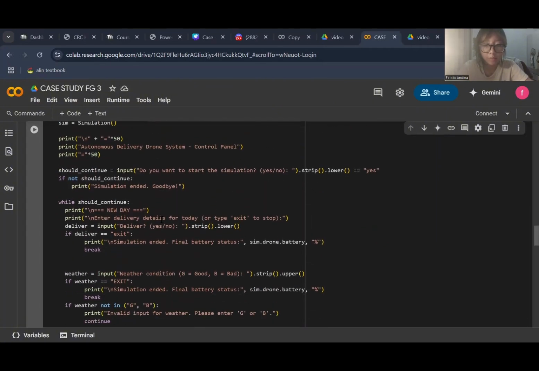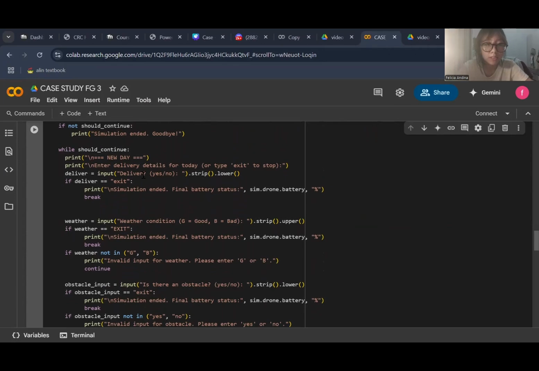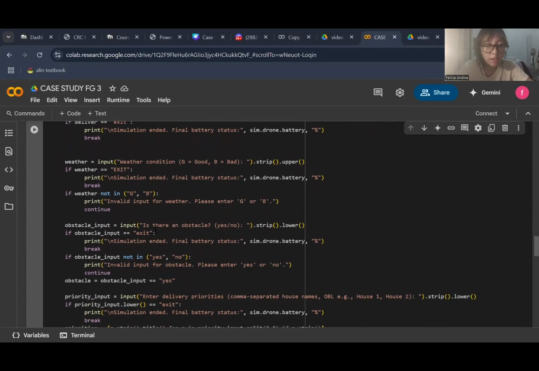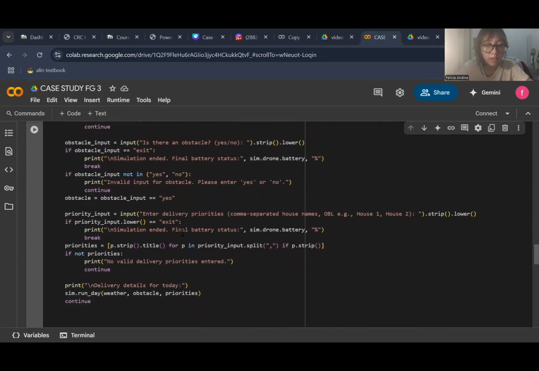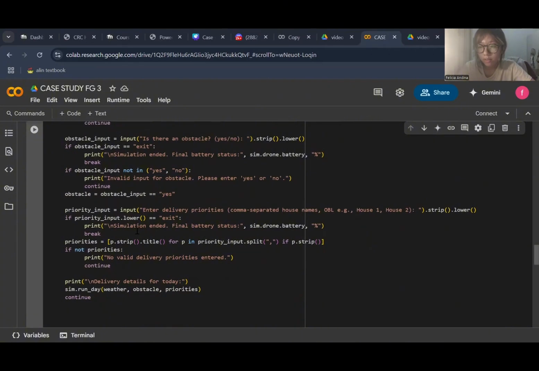Sorry, it keeps scrolling upwards. So overall, you have these inputs, which is whether you deliver or not, the weather condition, if there's an obstacle or not, and the house priorities. So to discuss it more technically, we have 3 pieces of input, which first is weather condition, obstacle presence, and delivery priorities. And then after collecting all the valid inputs, we print out the delivery details and call the method sim run day. Where was it?